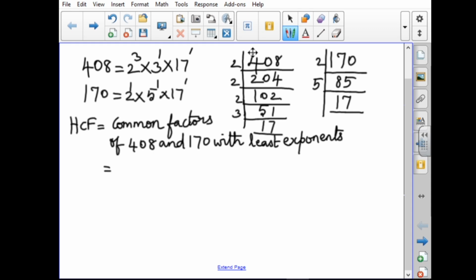Here 2 is in 408 and 2 is in 170, the least power is 1, so 2 power 1. 3 is not repeated, 5 is not repeated in 408. Next is 17, the least power is 1, so 2 into 17, the answer is 34. Therefore, HCF equals 34.